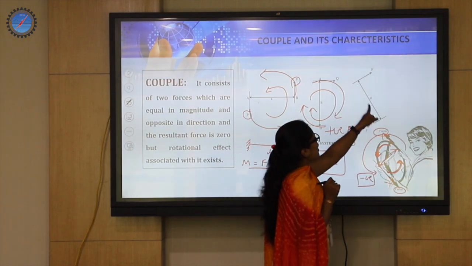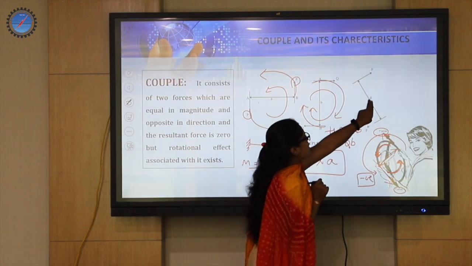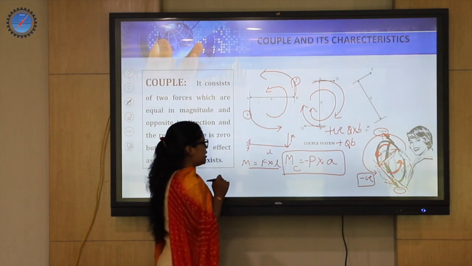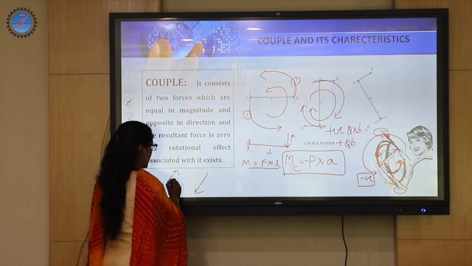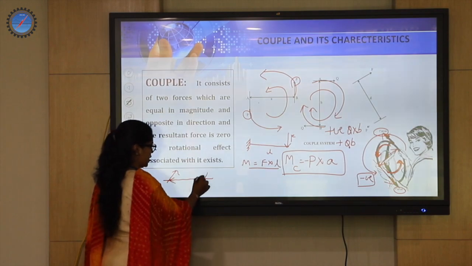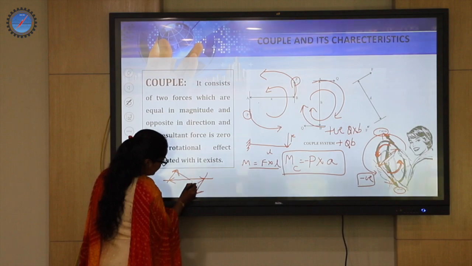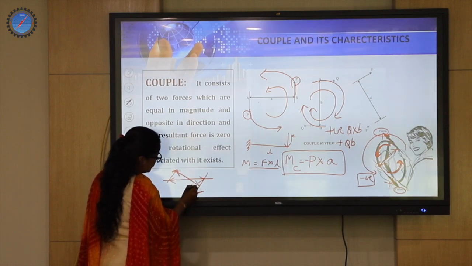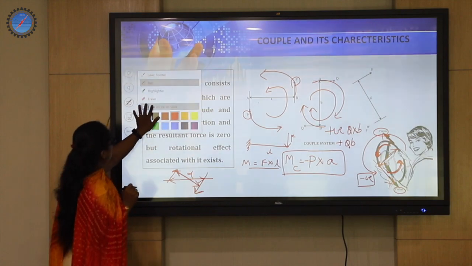How about having an inclined distance? So this distance is designated here, so you are very sure and very clear. Assume that you are being given just something like this. You may have an assumption that, oh, maybe this is the distance, correct? No, this is not the distance. Between these two, the exactly perpendicular distance is the distance we are supposed to take to calculate the couple, correct?